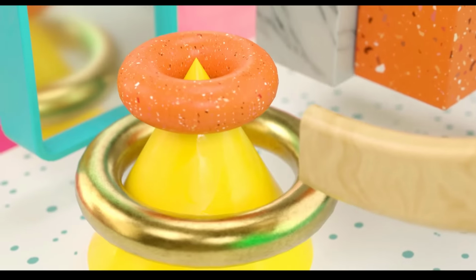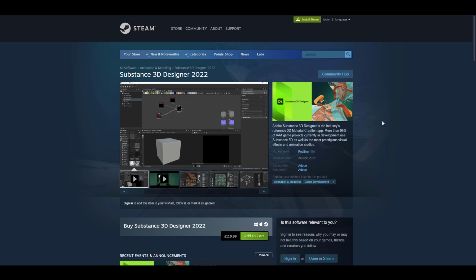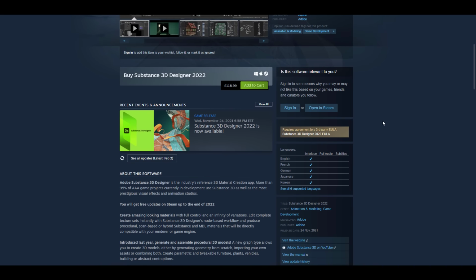Now, one of the other things that most of you guys might have as questions is, what if I do own a Steam account? So some time ago, we announced the fact that the Steam 2022 version of Substance Designer and Substance Painter was being released, and this is by far one of the coolest releases that we got to see, owing to the fact that they actually said that they were not going to be making perpetual licenses anymore, but the Steam one now comes as a perpetual one. So what this simply means is that if you do own a Steam account, nothing would happen, as you would be able to still get your free updates and continue to use your Steam version of Substance.